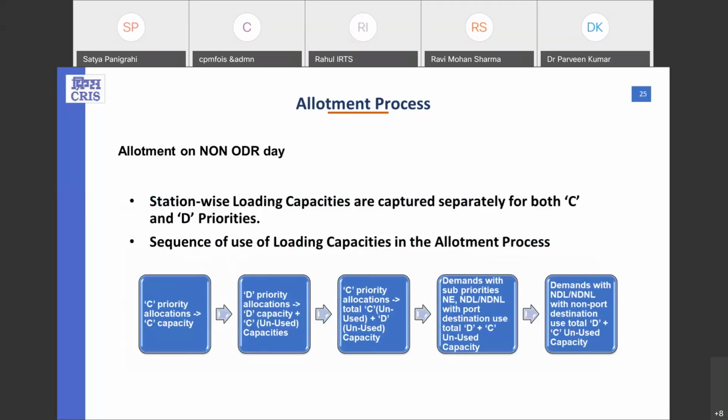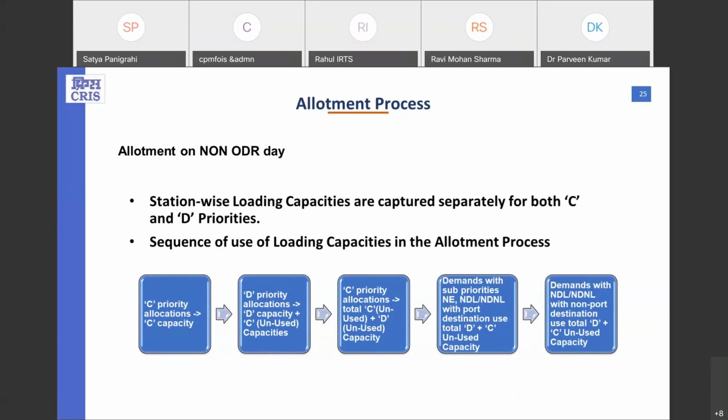Now, starting with the capacities, as when I told about the station and link capacity defined as C and D and unloading capacity. Now, how does the rake allotment system process these capacities? I also told about the priorities and sub-priorities. There are 2 types of priorities, C priority and D priority. And similar to these priorities, station and link capacity, loading capacity is defined.